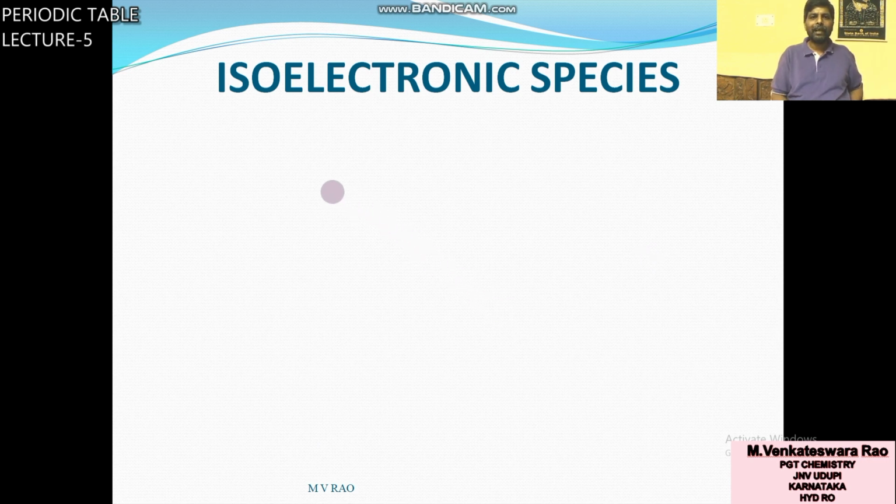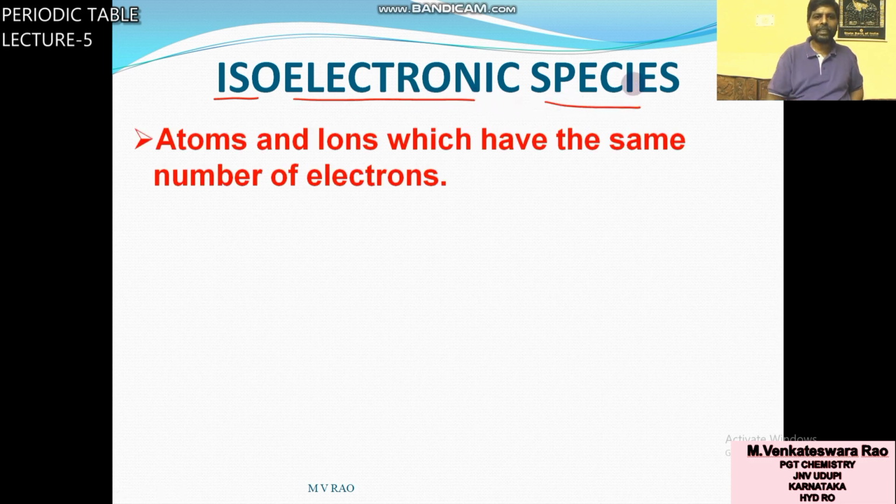Now we will see isoelectronic species. What is meant by iso? Same. Electronic means the same number of electrons.